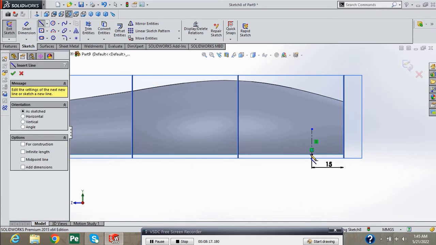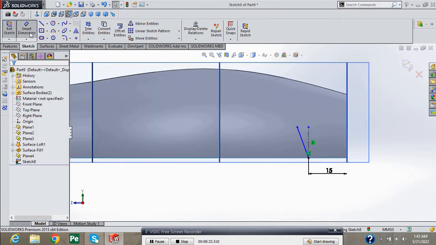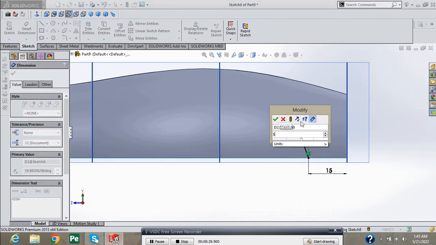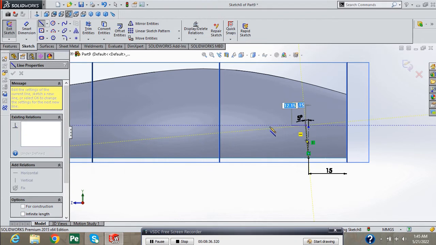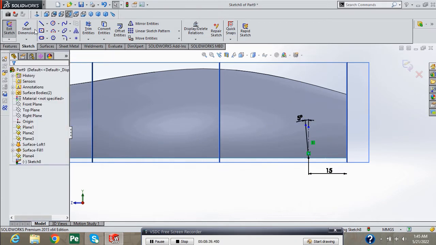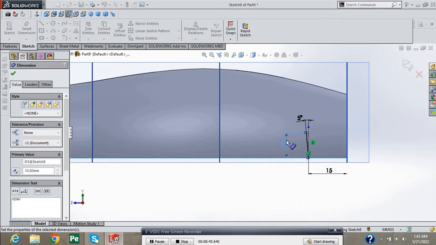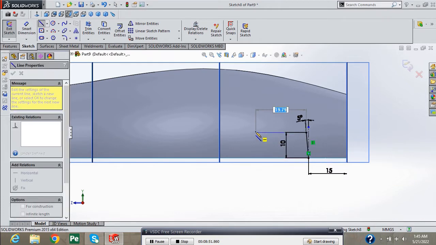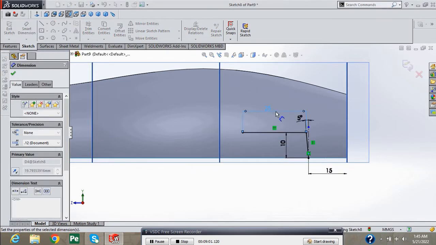Now select line. Provide 5 degree angle, and again select smart dimension tool and provide 10 mm. Select line. Draw here a line. Provide dimension to this line, 25 mm.